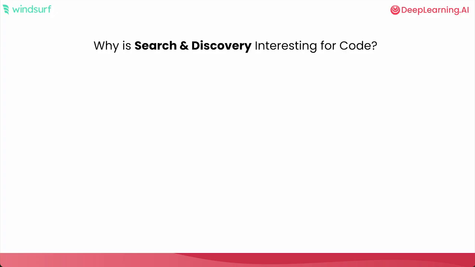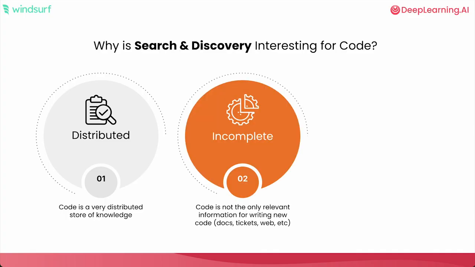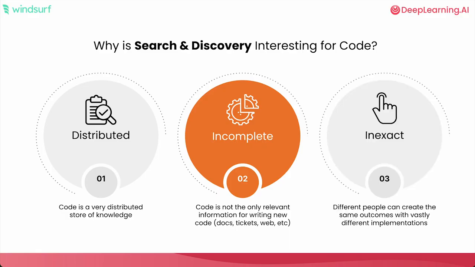First, let's start: why is search and discovery even interesting for code? Well, code is very distributed because of frameworks, libraries, abstractions. Not all of the relevant information that you need lives in the exact file you're making edits to. It's often incomplete. You need more than just existing code to write new code. You need docs, you need tickets, you need to search the web. And it's inexact. As we all know, there are many ways to do the same thing. And so a cookie cutter approach and response probably does not cut it if you want to get the proper way to build something in your particular code base.